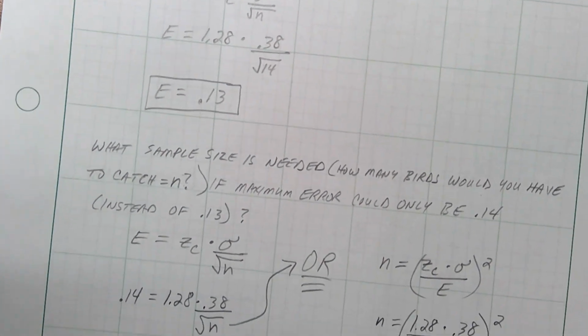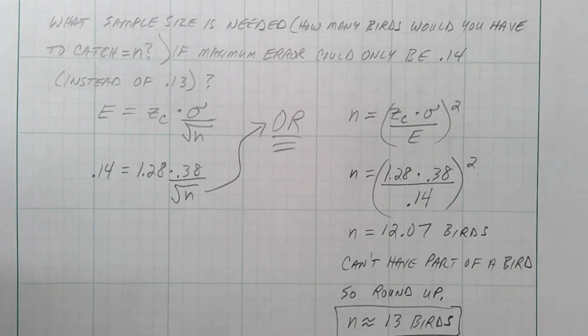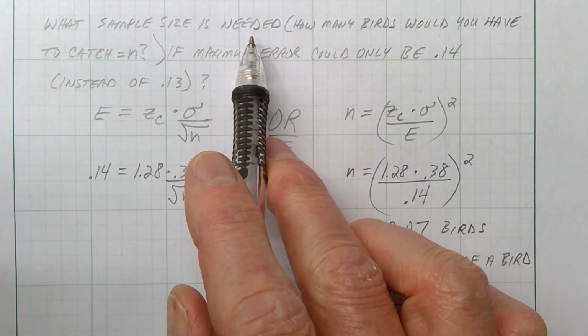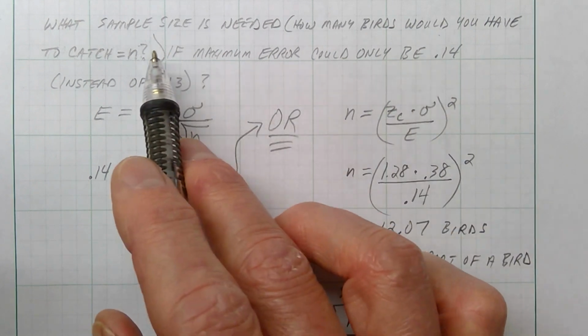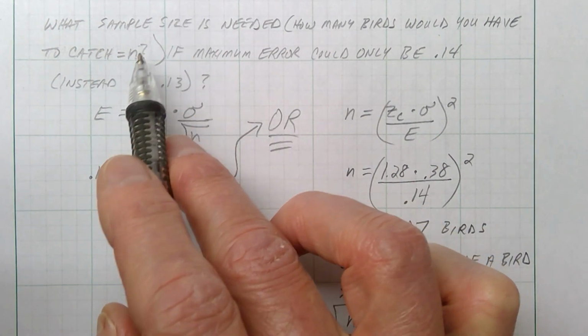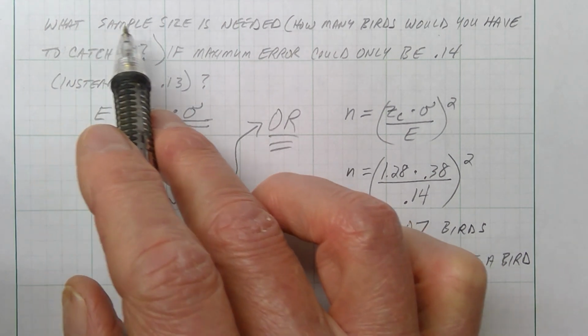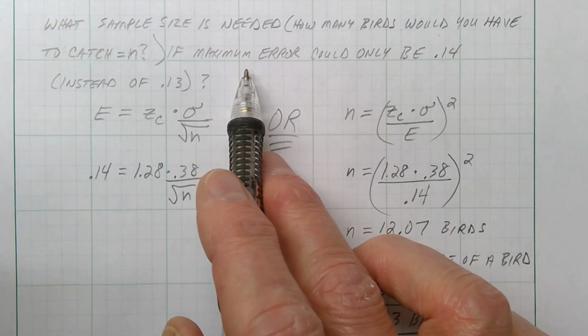All right. Another question you might be asked is, what sample size do you need? What sample size is needed? Now, what they're really saying is, well, how many birds would you have to catch? And they're asking, what would n need to be? Sample size is n. So if they say, what sample size is needed, or how many birds would you need to catch, if the maximum